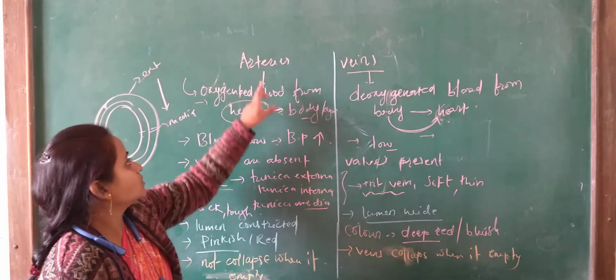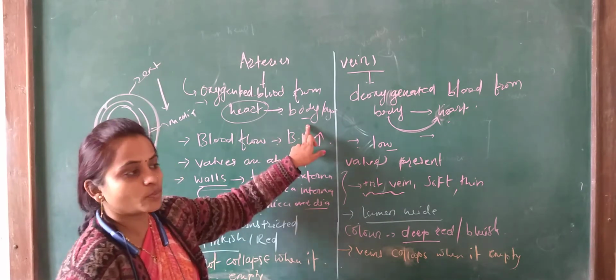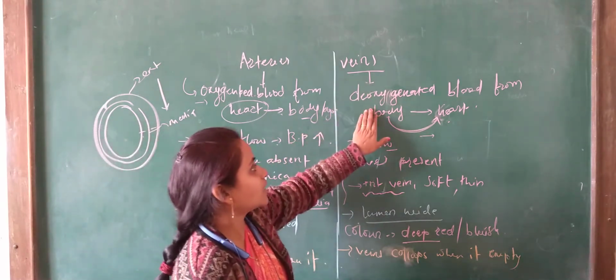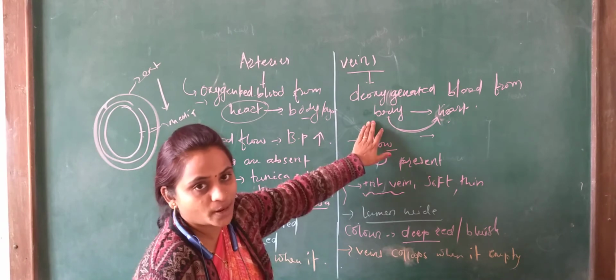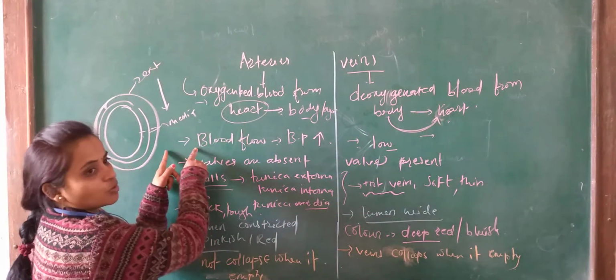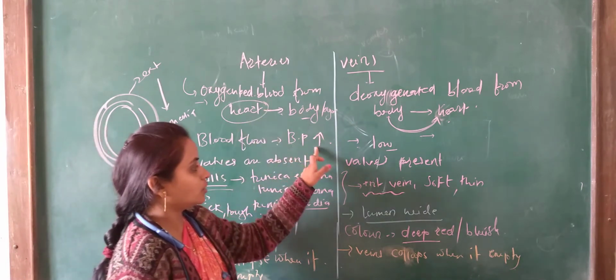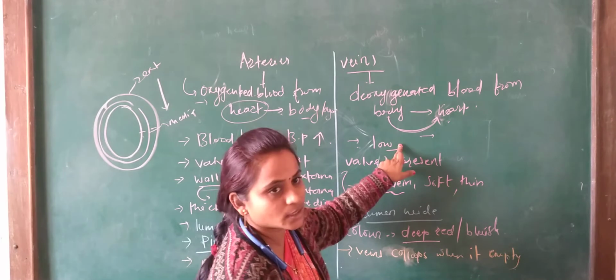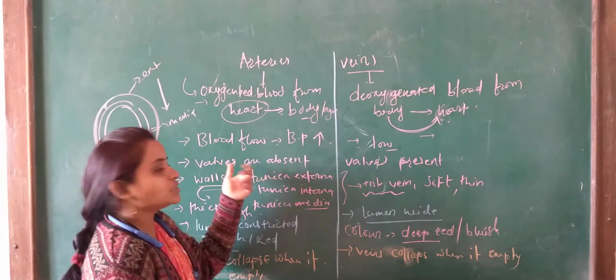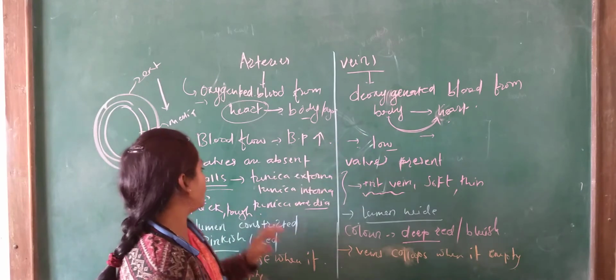Arteries carry the oxygenated blood from the heart to the body parts, while veins carry the deoxygenated blood from the body parts to the heart. Blood pressure in the arteries is high, while veins contain low blood pressure. Valves are absent in the arteries and present in the veins.